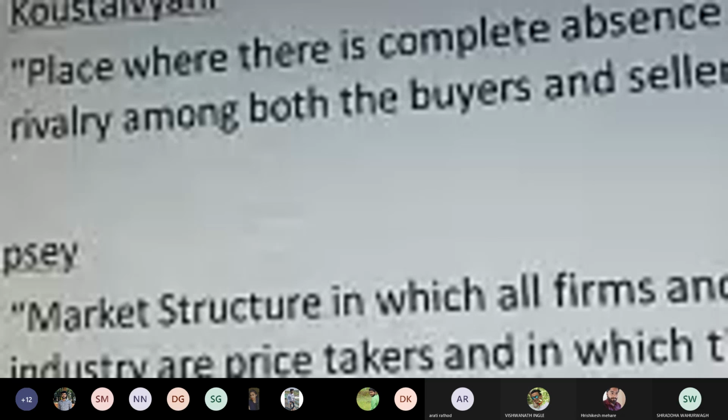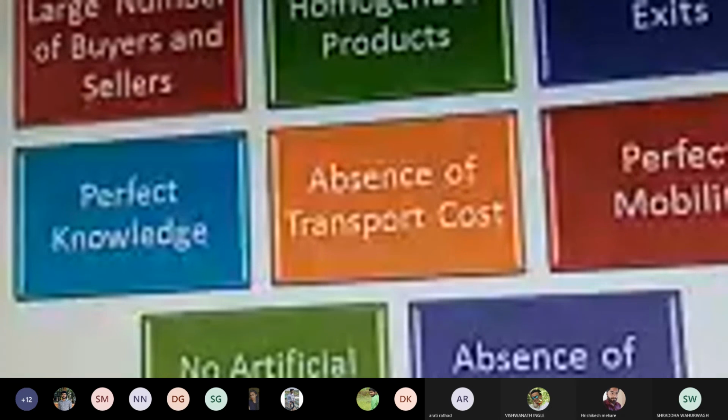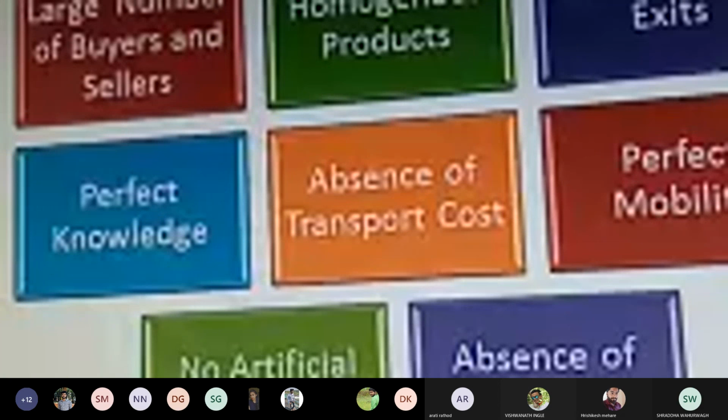This was the entire concept of the perfect competitive market, wherein the perfect market situation exists, wherein there are a large number of buyers, a large number of sellers, perfect mobility of factors of production, homogeneous product, free entry and exit, absence of transportation cost, no artificial restrictions, and absence of selling cost.